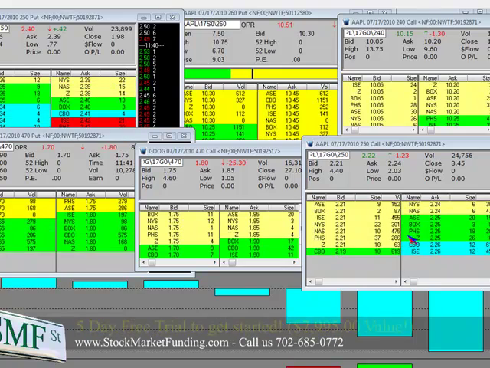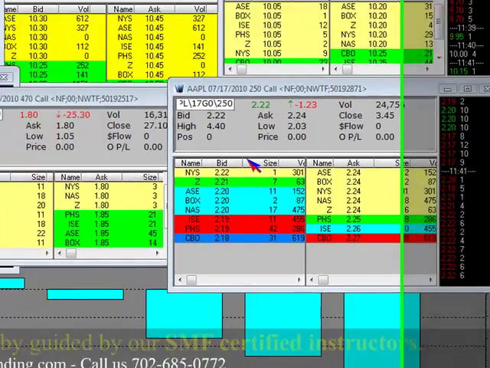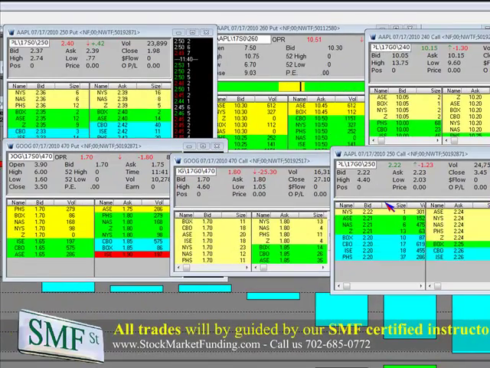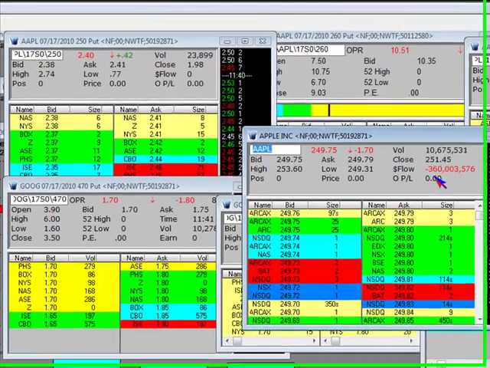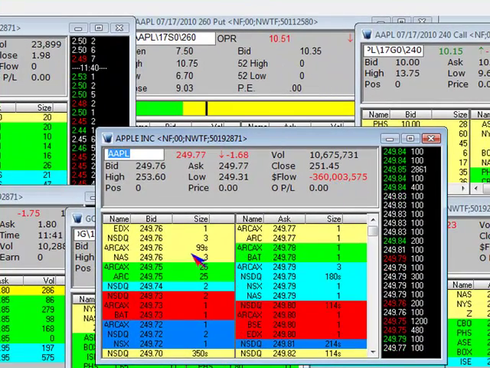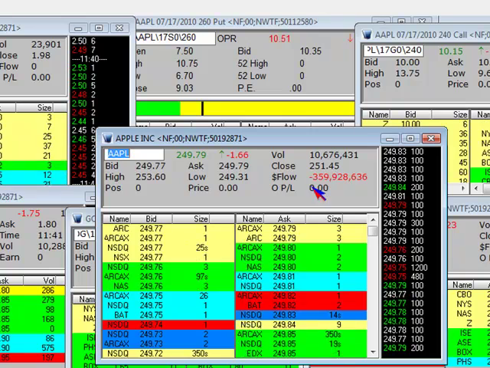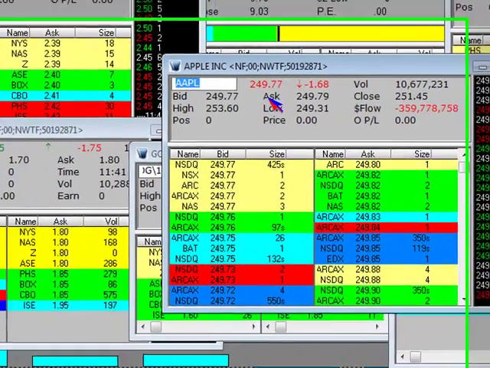Now, in respect to the Apple trade of options expiration volatility, you must be aware that there's going to be an announcement coming out. Right now, I've got $360 million of negative money flow. People want to bail out, obviously. It shows up in the money flow on 10.6 million shares.